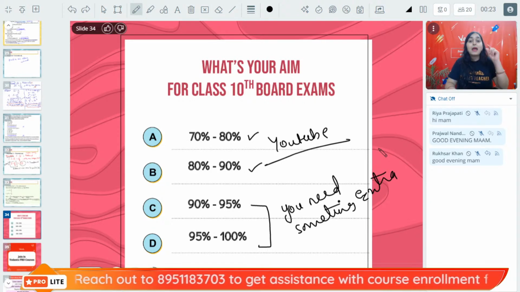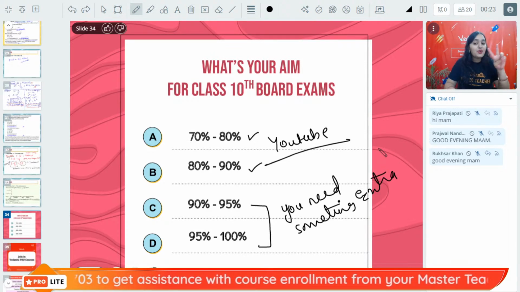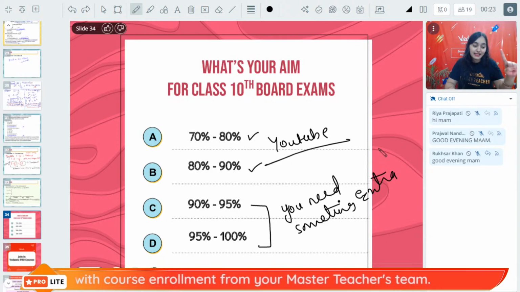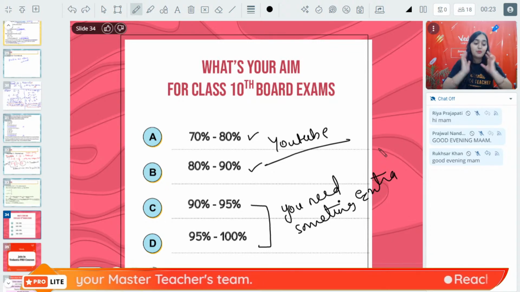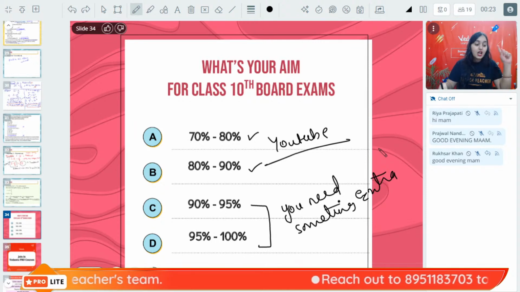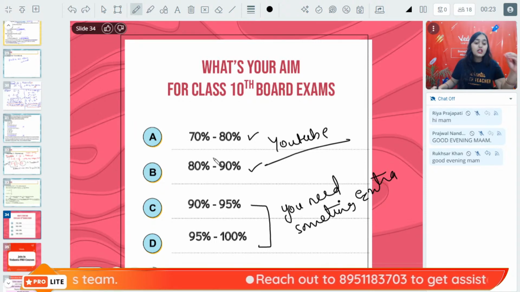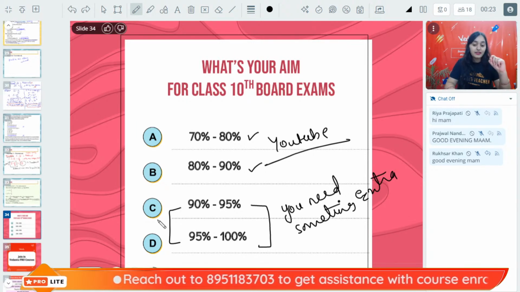because this year you are not having 2 terms. This year you are having only 1 term exam. Only 1 term exam, right? And that will be your final class 10th board exam. You are not going to have 2 term exams, right? So if you want to score above 90%, above 95%,